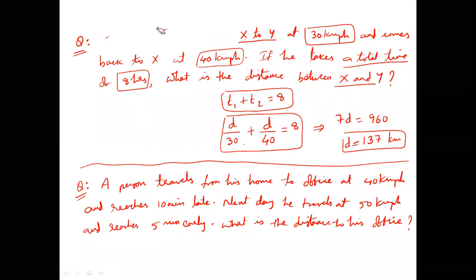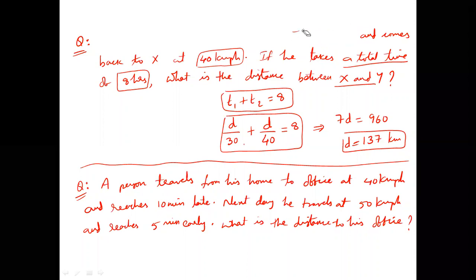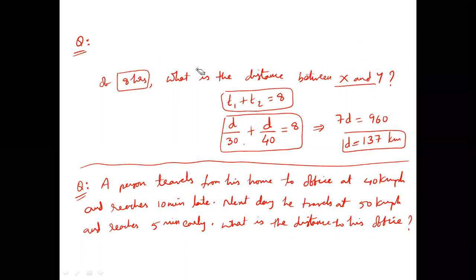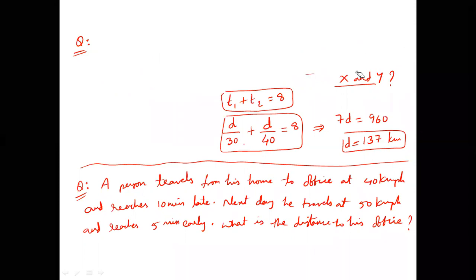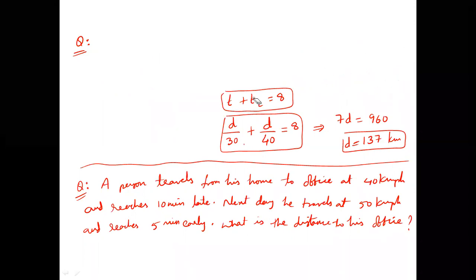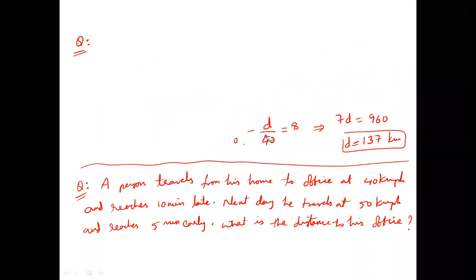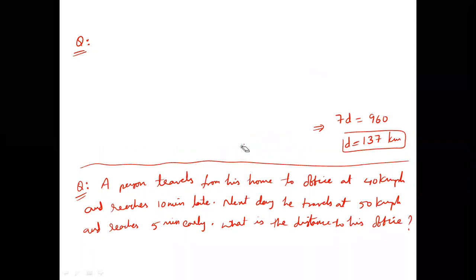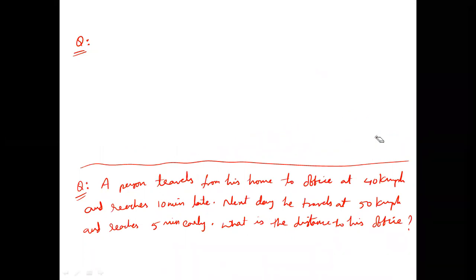So again, just go through the entire question and tell me, we are talking about how many people here? One person. What is the first information given about the person? He travels 40 km at 40 km per hour and reaches 10 minutes late.